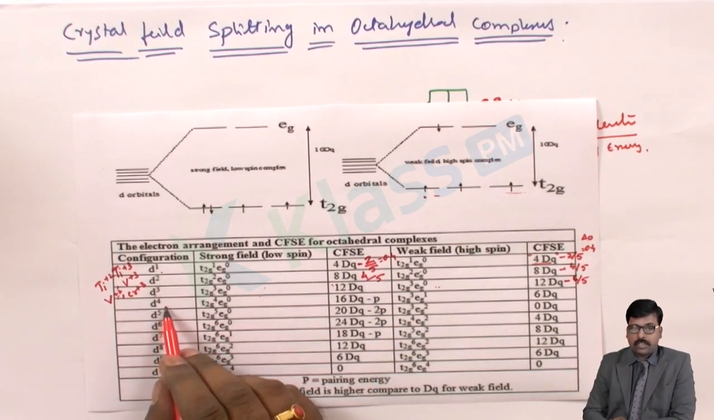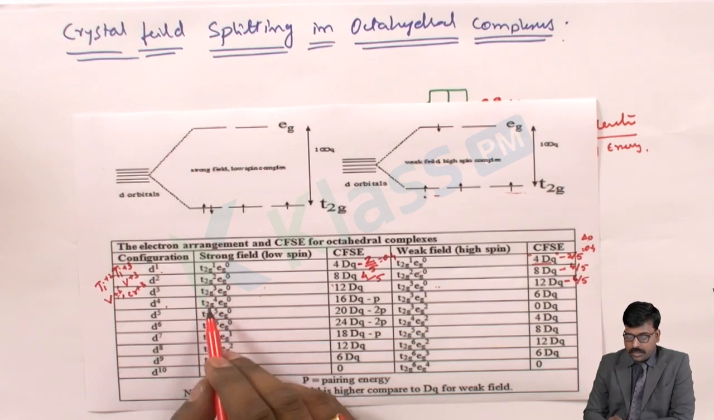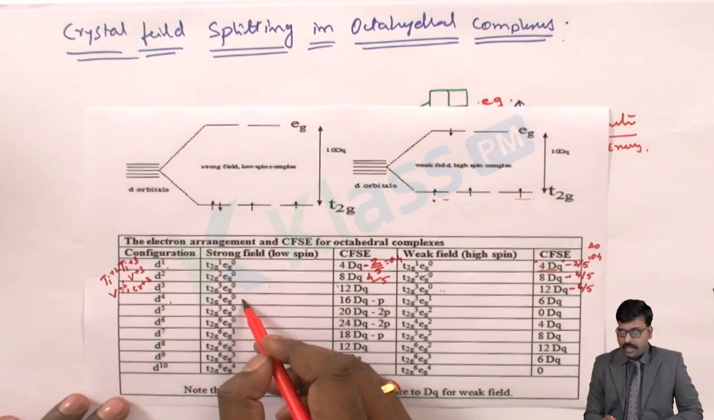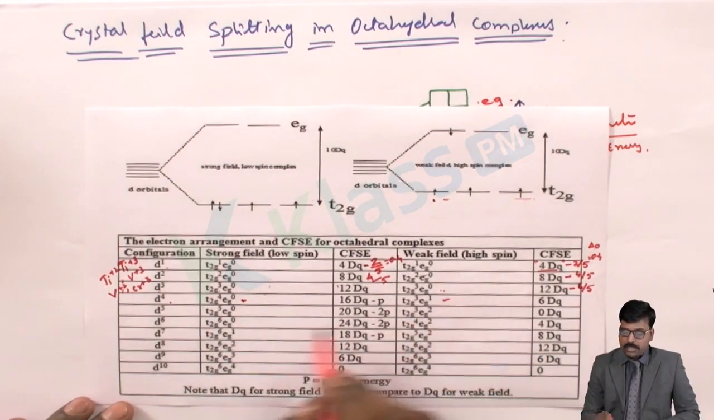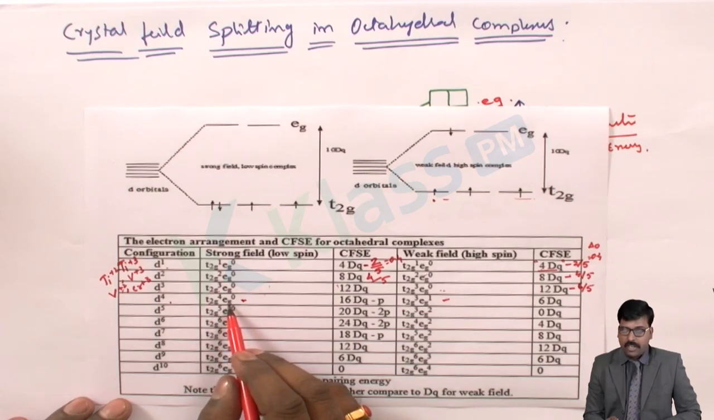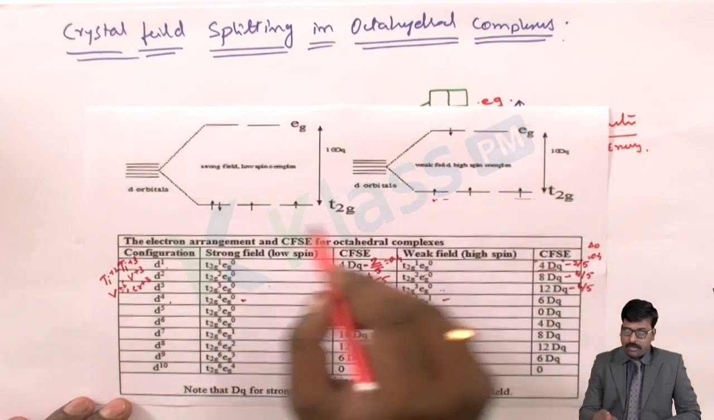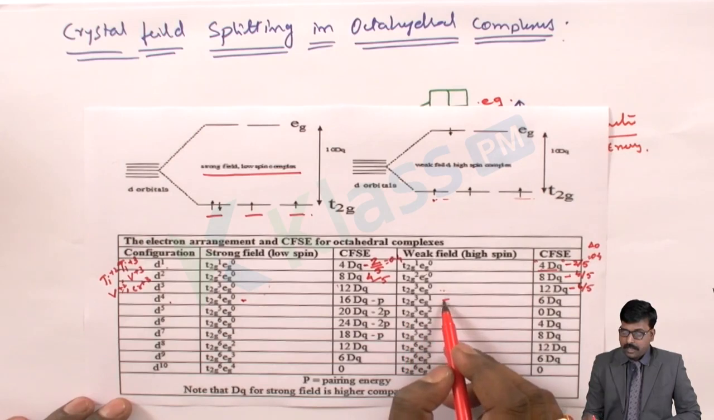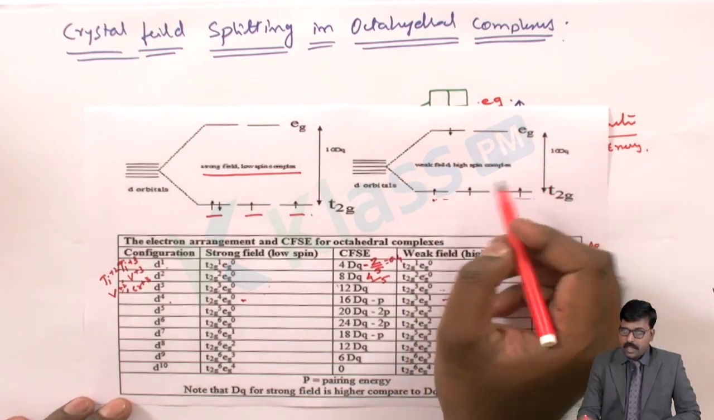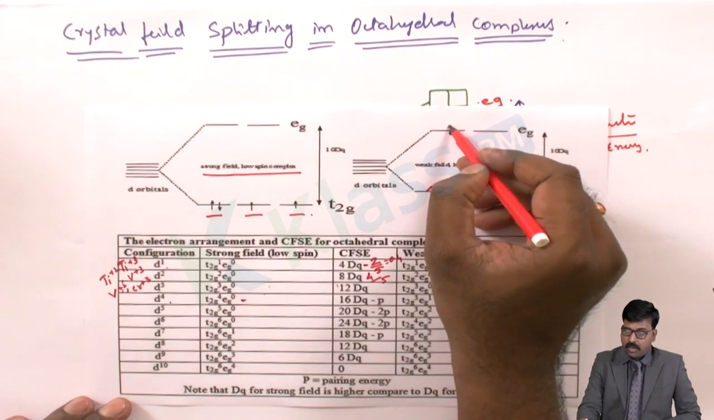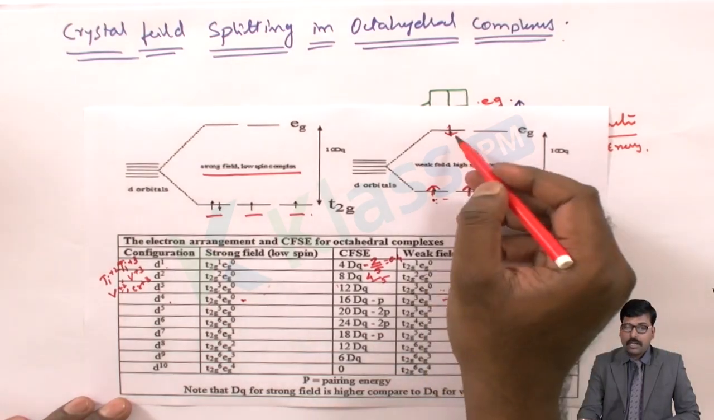So for the d4 electronic configuration, the t2g will split in a different way with the strong field ligand and with the weak field ligand. With the strong field ligand, the energy gap between t2g and eg will be very high, so the electrons will be filled here itself. But in the case of weak field ligands, the energy gap will be smaller, so the electrons will be filled accordingly. That means all are half filled.